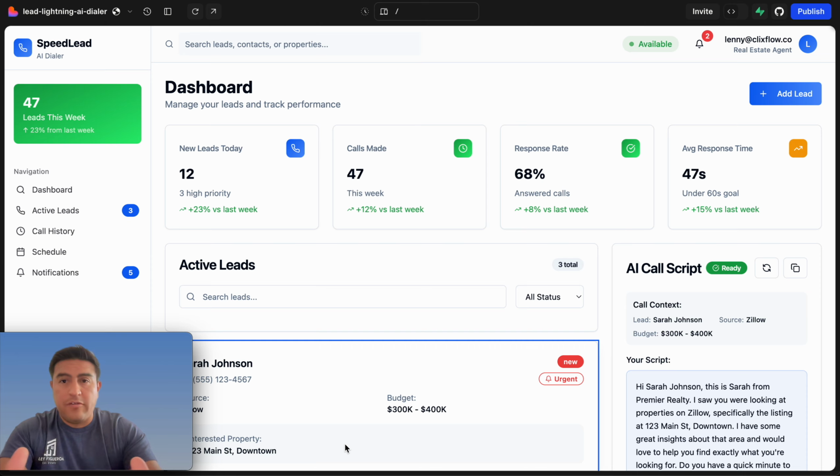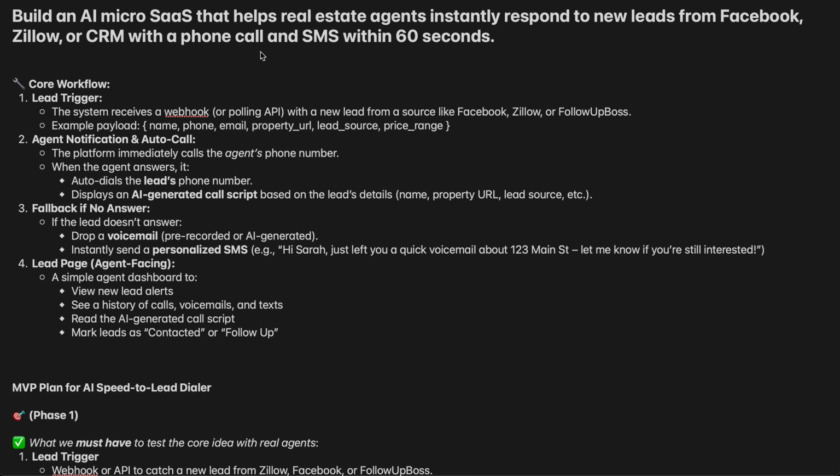So let's go over the core concept and the MVP. I'll show you guys here. The core concept is building an AI micro SaaS that helps real estate agents instantly respond to leads from Facebook, Zillow, or a CRM with a phone call and SMS within 60 seconds. The core workflow starts with the lead trigger. The system receives a webhook or an API call with a new lead from, let's say, Zillow, Follow Up Boss, or Facebook, and the payload will be the name, phone, email, property ID, lead source, and price range.